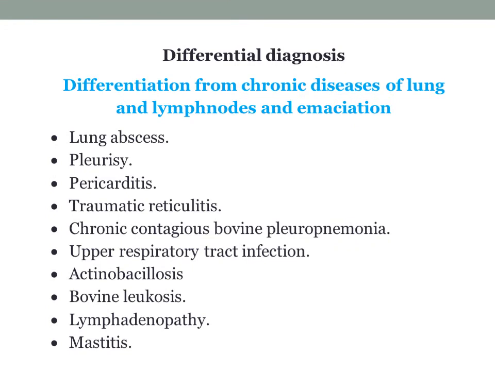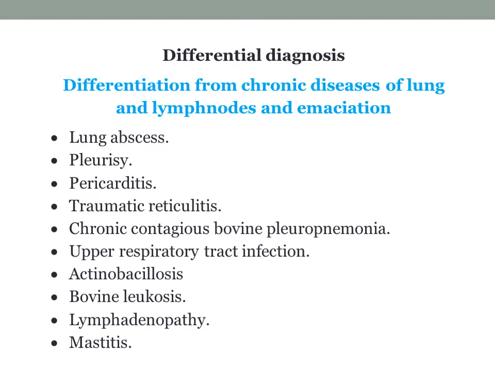Differential diagnosis. We know that tuberculosis is a chronic disease. So differentiation from chronic disease of the lung, chronic disease of the digestive tract and lymph node is required. When there is chronic disease in the animal, the main symptom is emaciation. Then finally, there is cachexia. So this is required to be differentiated.